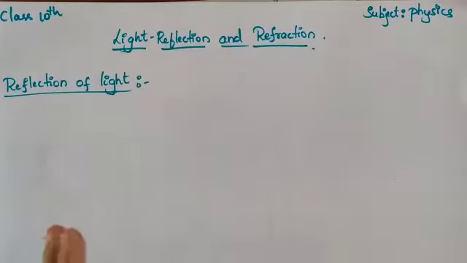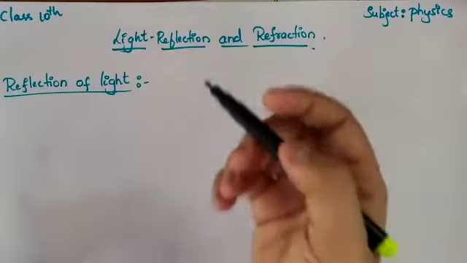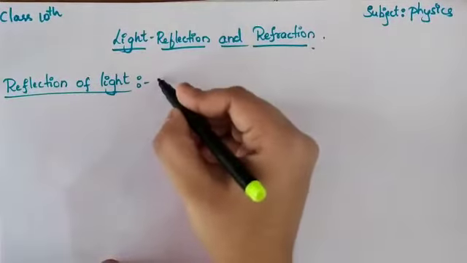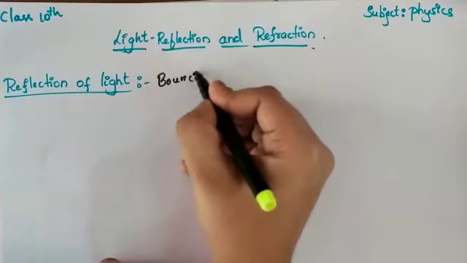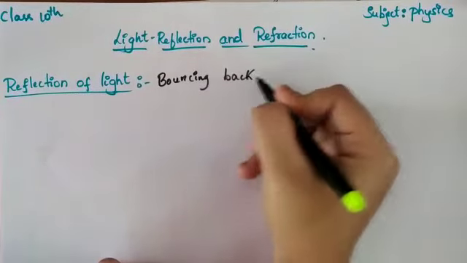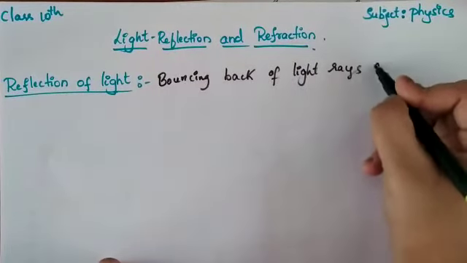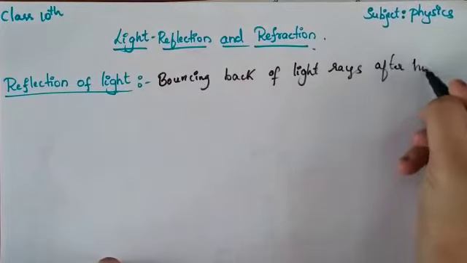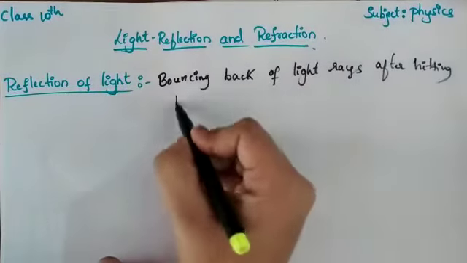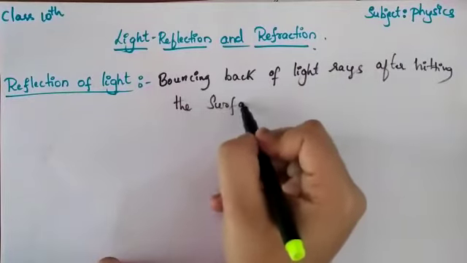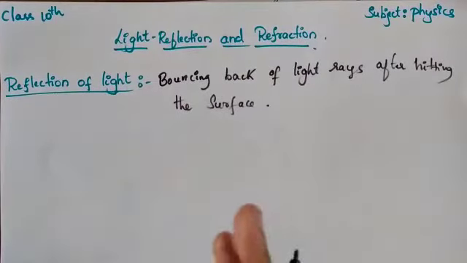The main important topic is reflection of light. In your chapter, one part is reflection of light, another is refraction of light. So what is reflection of light? I can give one definition: bouncing back of light rays after hitting a surface. When light bounces back after hitting the surface, that is called the reflection of light.